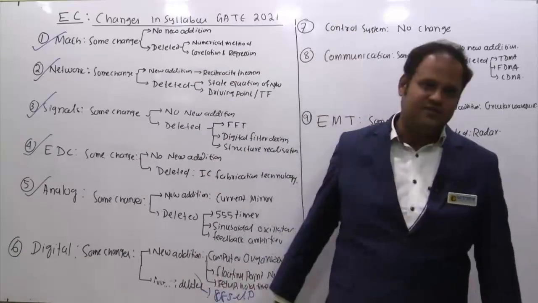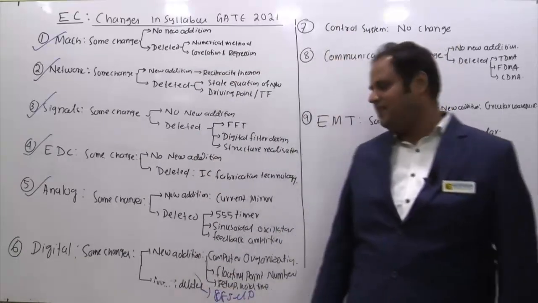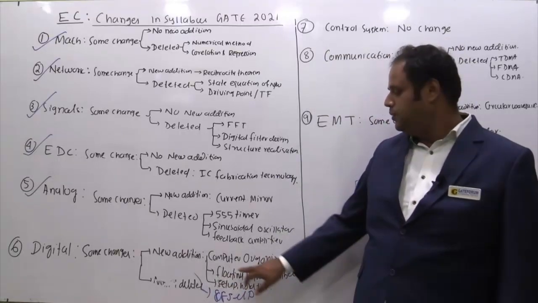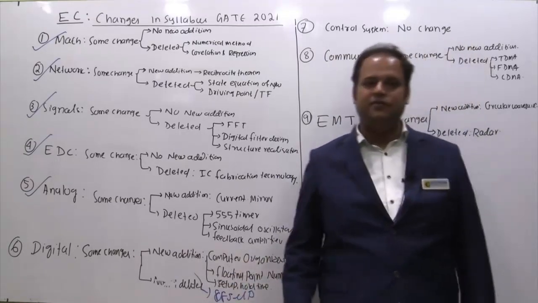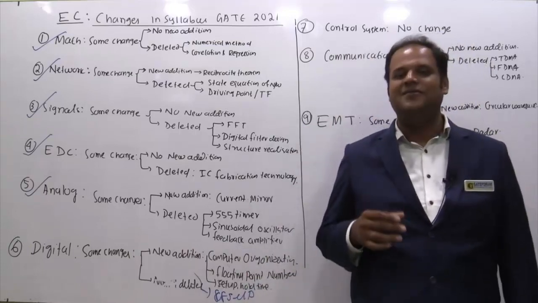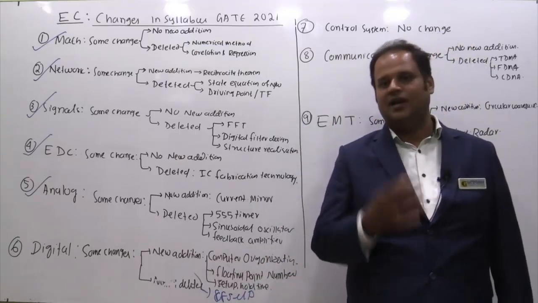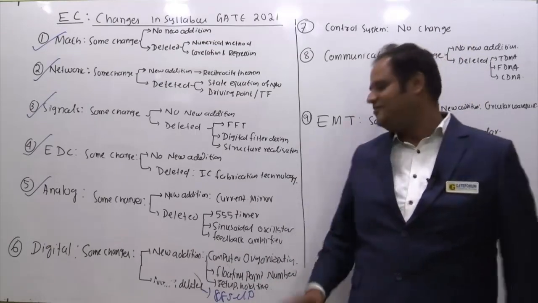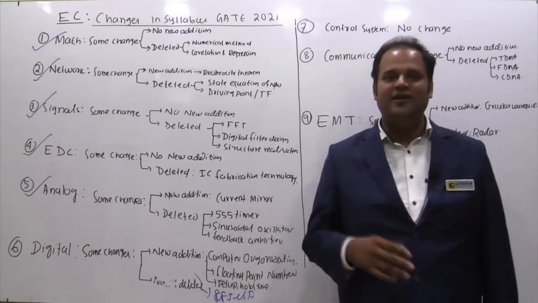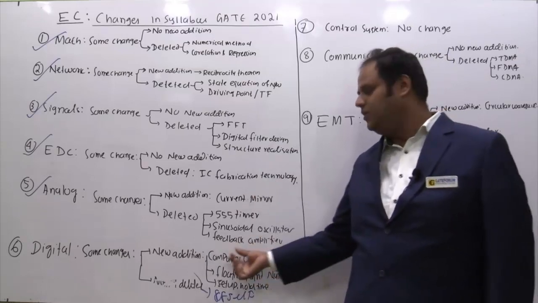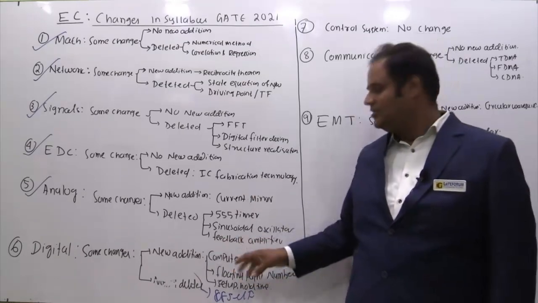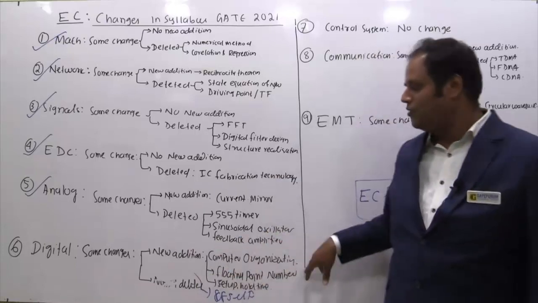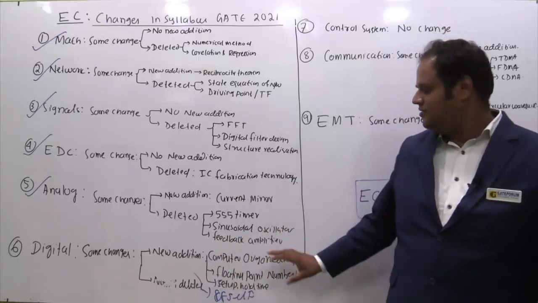So from this year onwards, they have removed 8085 microprocessors, and in place of it, they have given computer organization. Actually, if you see the digital syllabus, microprocessor is considered to be a part of digital in the electronics and communication syllabus. So if you make a comparison of 20 and 21, microprocessor is removed from 20, and if you see this one, computer organization is included. What is there in computer organization, that also they have given. I have not written it; you can go to the syllabus. So this is a new thing.